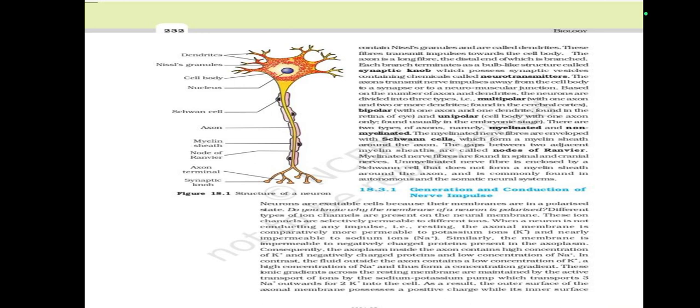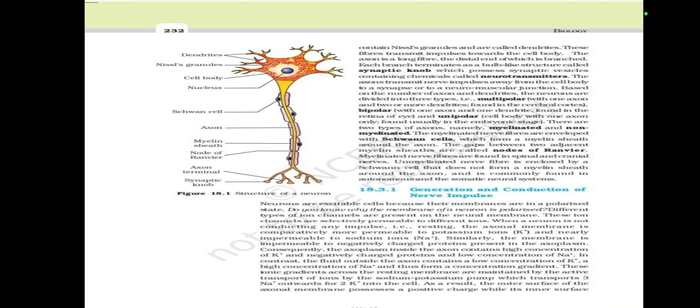Unmyelinated nerve fiber is enclosed by a Schwann cell that does not form a myelin sheath around the axon, and is commonly found in autonomous and somatic neural system.